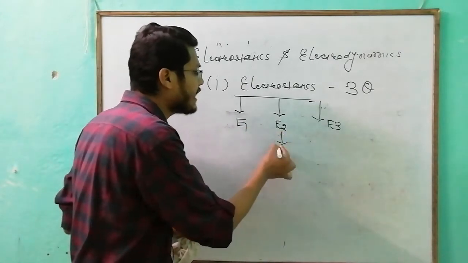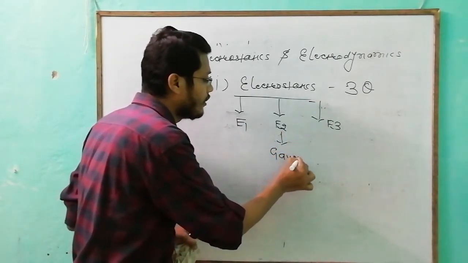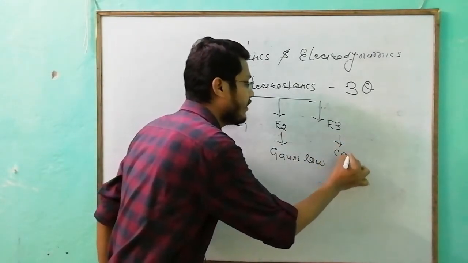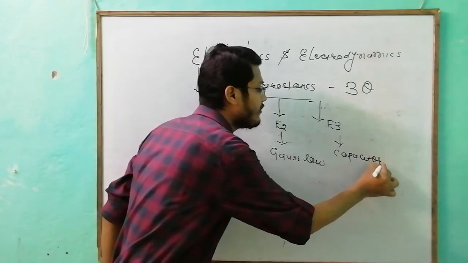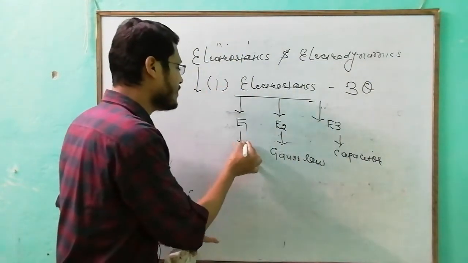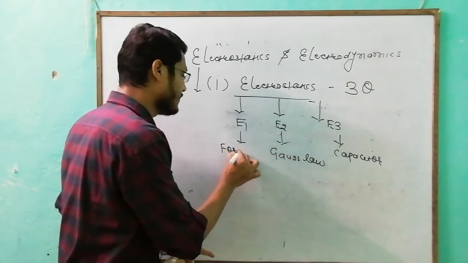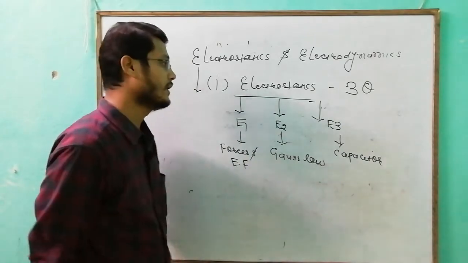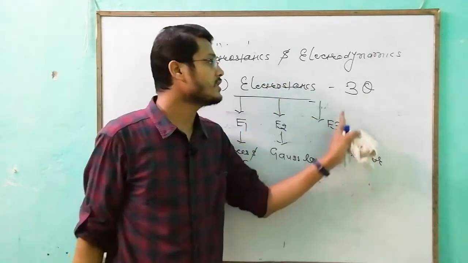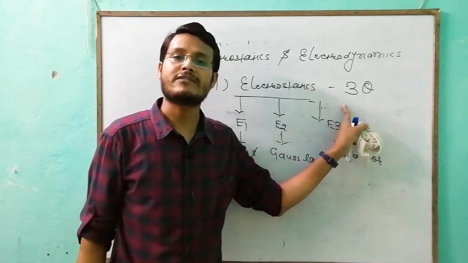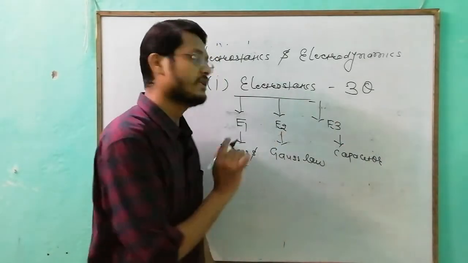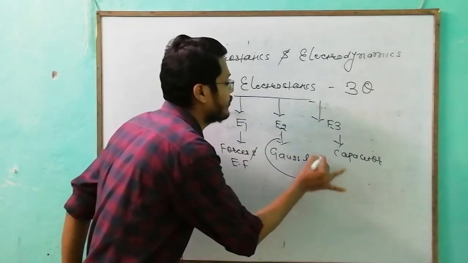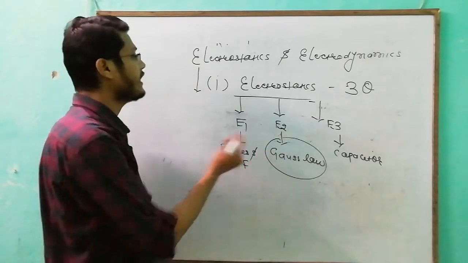Electrostatics 1 and electrostatics 2 are basically Gauss law, and electrostatics 3 is the concept of capacitor. Electrostatics 1 is forces and fields, and electric field. If you have good command of 11th subjects, you can easily score 12 marks from this topic, and Gauss law is a very new concept for us. Okay, so this is about electrostatics.